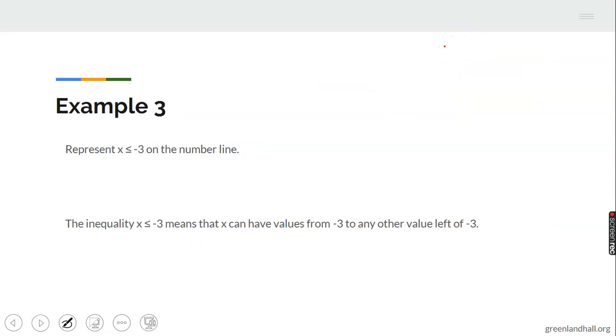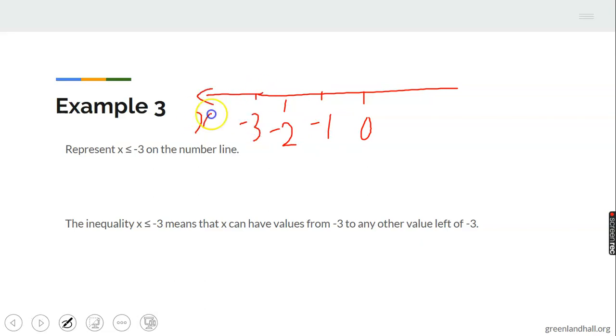Now let's look at the other one again. We have 0, we have minus 1, we have minus 2, we have minus 3, we have x, because we are considering x. So x is less than minus 3. You just pick the same thing and draw it to this side. But since minus 3 is inclusive, that means you shade. You see? So that is that.